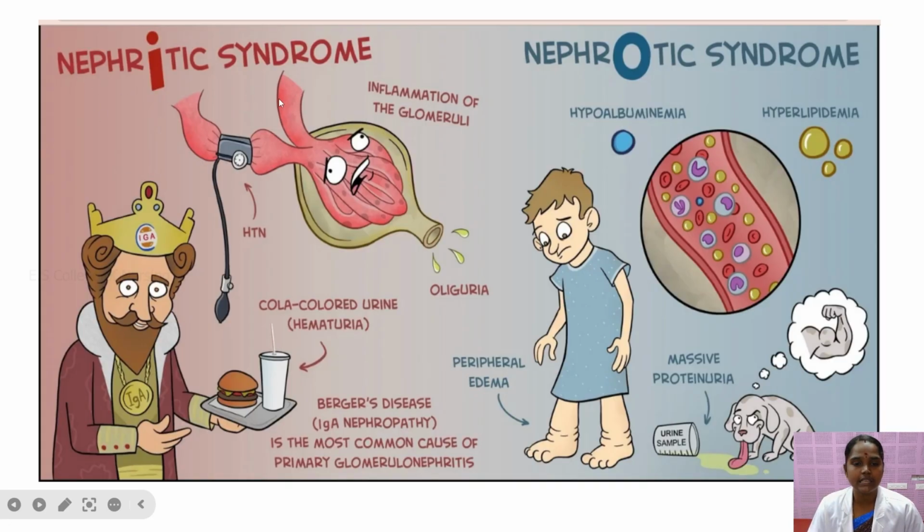Nephritic syndrome is nothing but increased hypertension and inflammation of the glomeruli, which may cause oliguria, and the oliguria is accompanied by hematuria, which comes from IgA nephropathy. This is the main cause of nephritic syndrome. Nephrotic syndrome, in contrast, develops with hypoalbuminemia and hyperlipidemia caused by massive proteinuria. Protein is spilled in the urine and lost, and peripheral edema may be caused. That comes under nephrotic syndrome.